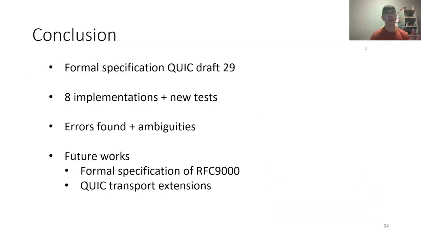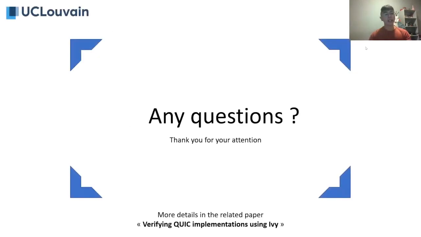In conclusion, what is important to remember is that we updated the model to draft 29, we increased the test set and performed our experimentation on 8 well-known implementations for the client and the server, and this led us to find different errors and allowed us to highlight some ambiguities in the specification. In the future, we plan to update the formal specification to the final RFC and apply the same methodology to QUIC extensions. Thank you for your attention.